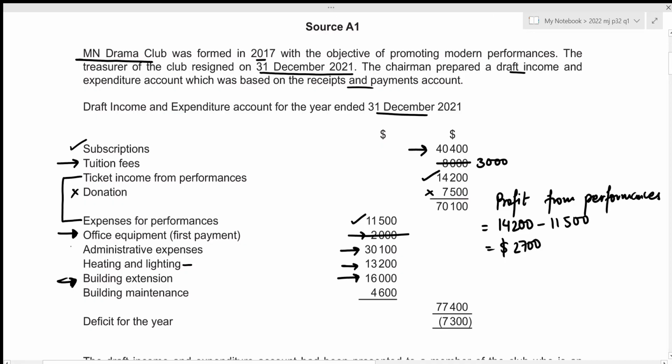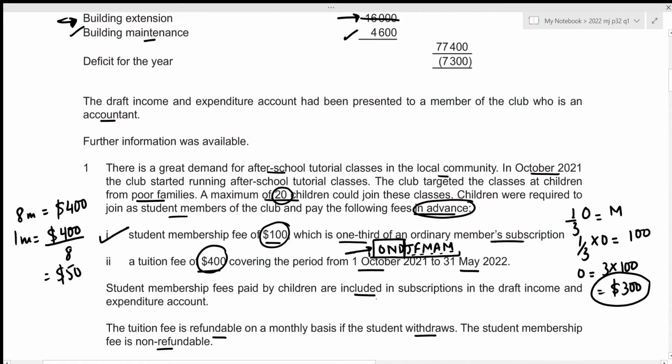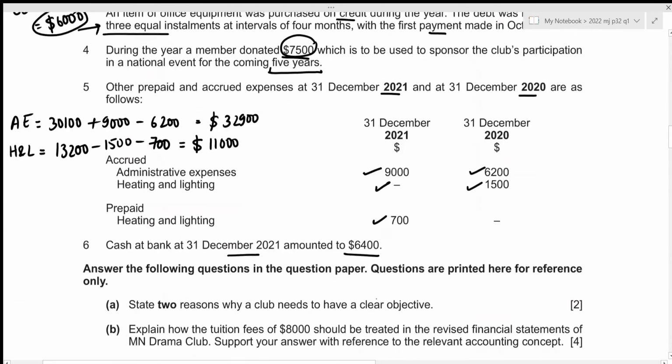Then we figured out the correct amounts for administrative expenses as well as heating and lighting. Again, business extension is a capital expenditure, so this should no longer exist. And we have building maintenance. Since we were not given any sort of information regarding this maintenance, we include this amount of 4,600 as the correct amount. Alright, I think we processed all of our information. Now let's have a look at our first question.